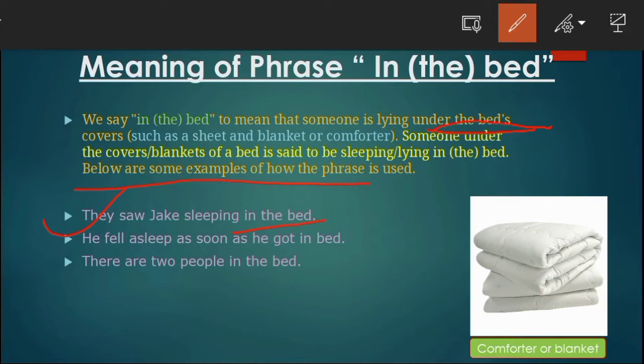Second, he fell asleep as soon as he got in bed. Asleep means in the state of sleeping. He fell asleep as soon as he got under the bed's cover. Third one, there are two people in the bed. There are two people sleeping under the bed's cover.